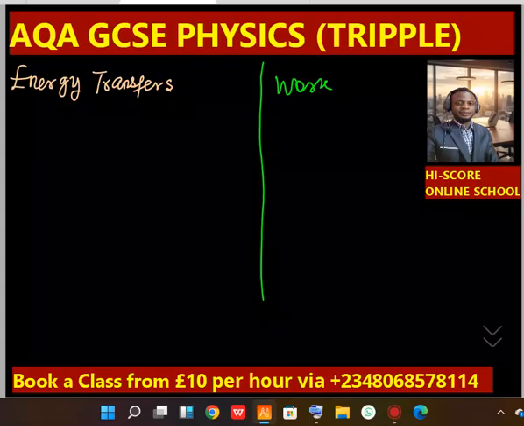Now for AQA physics, you need to master 5 energy transfers. Let's list them. The first one is energy transfer in form of heat.